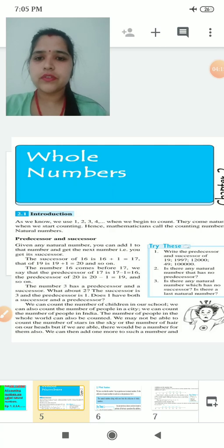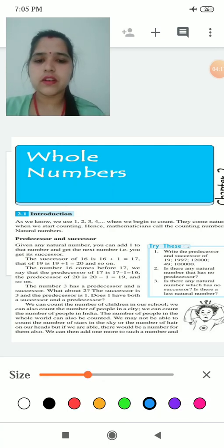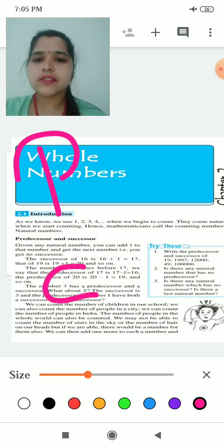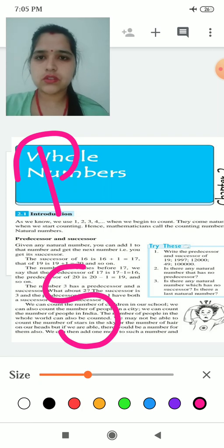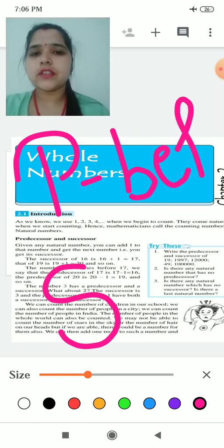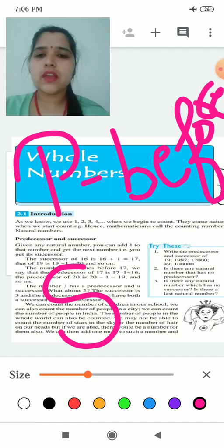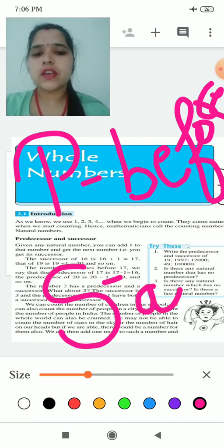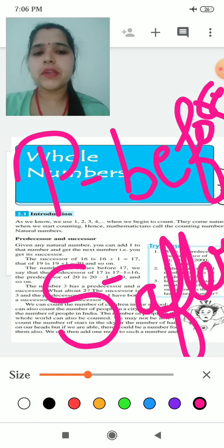Predecessor is pre. In the alphabet P comes before and S comes after. So P means the number before. Predecessor means the number which comes before any given number. Successor means, in easy language, the number which comes after.